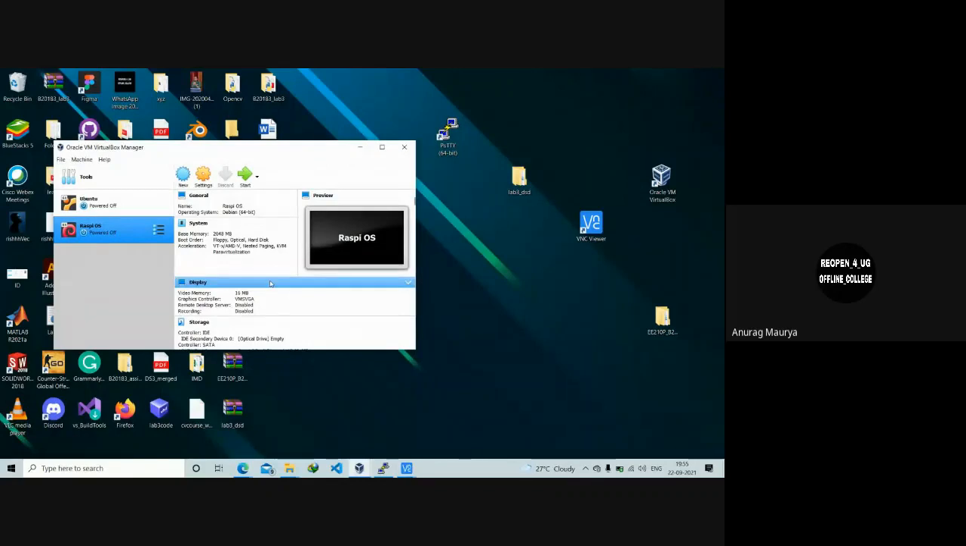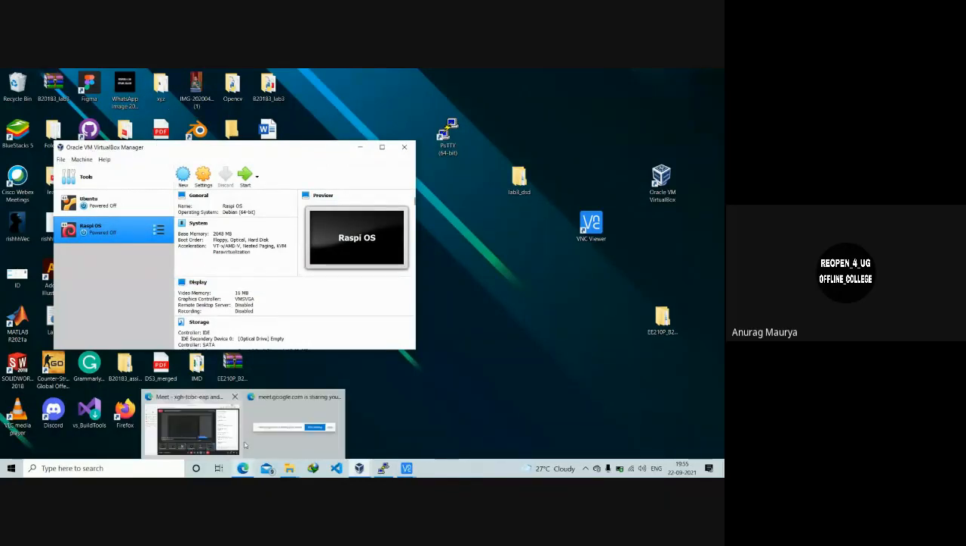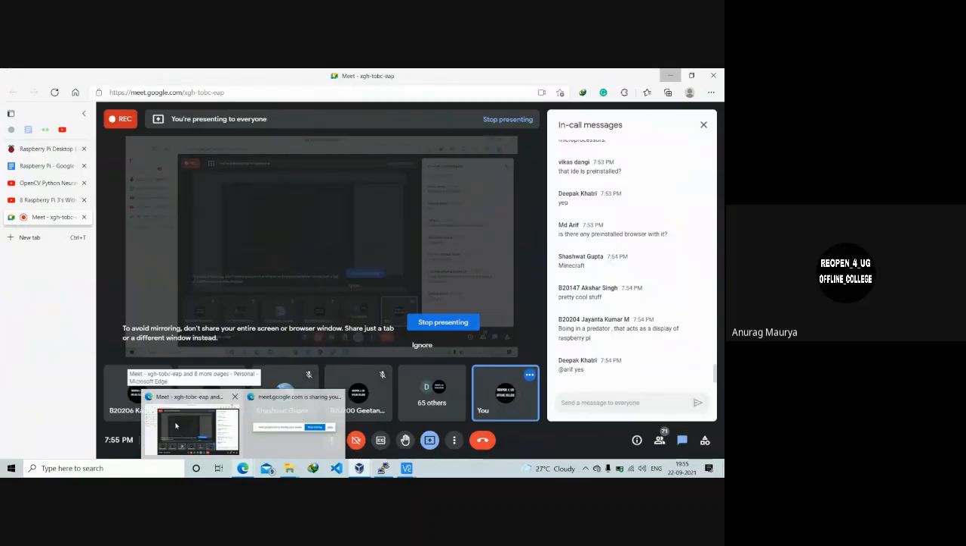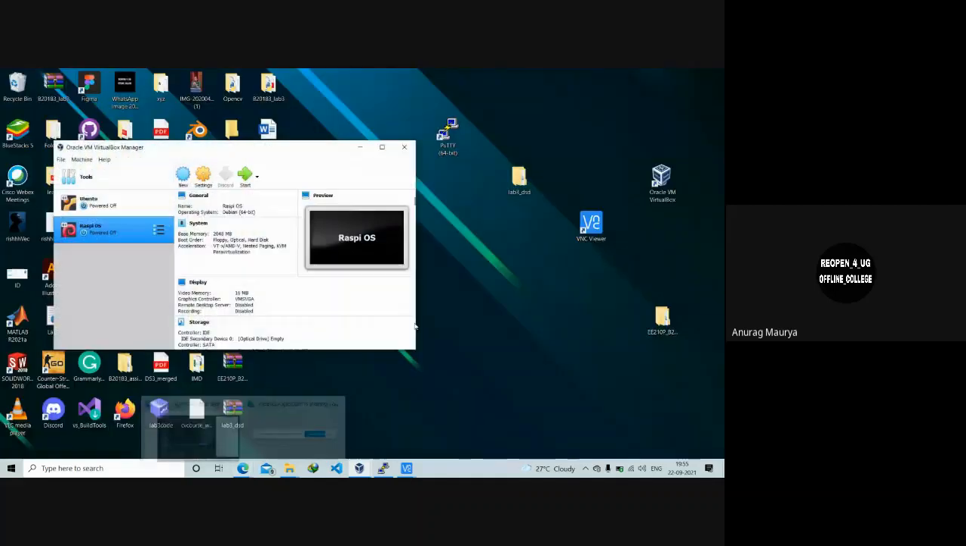So what I have done is I have installed VirtualBox. If anyone doesn't know about VirtualBox, I think all of you might be aware of what it is. It is a virtual machine onto which we can install operating systems without dual booting. You can explore more about virtual machines. So I have these two virtual machines installed on my system. There is one Ubuntu and there is Raspberry Pi OS.